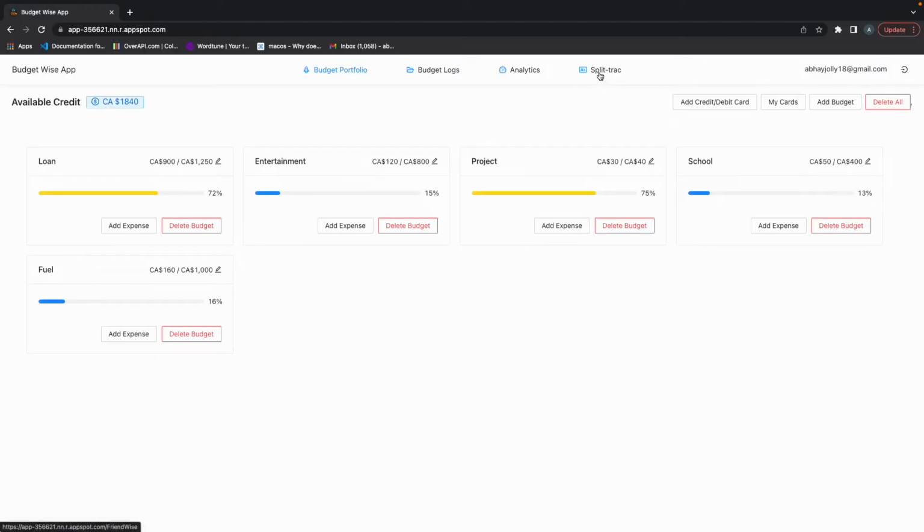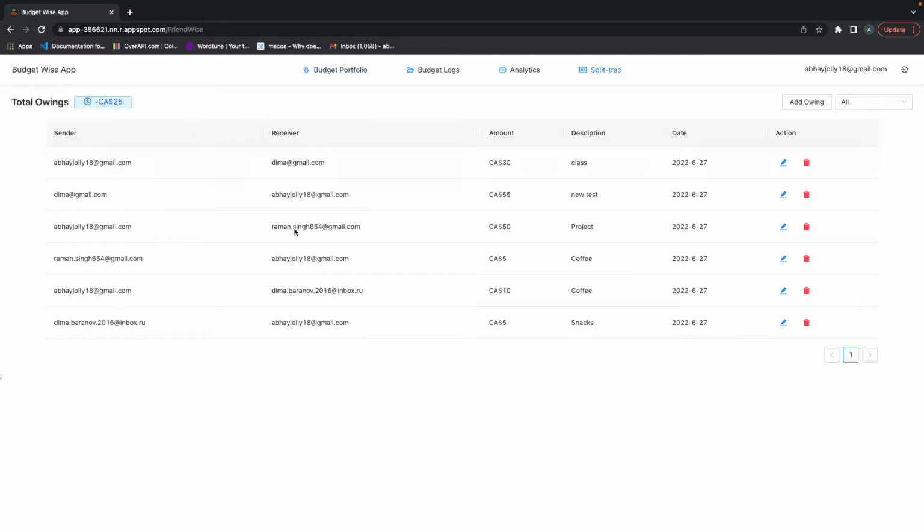The application is called Split Track. You can go to Split Track by clicking on this tab. On this tab, first you can see the total owings. It is the amount that someone owes you subtracted by the amount that you owe someone. You can add these owings by using the receiver's email or by clicking on this button called add owings.